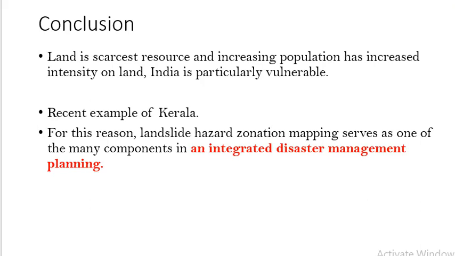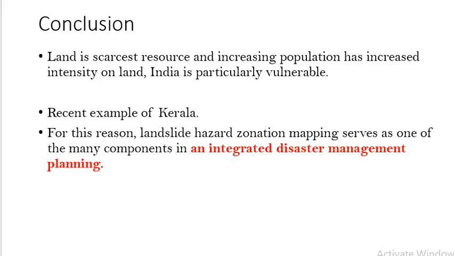In the conclusion, you can write that landslide hazard zonation mapping serves as one of the components of integrated disaster management planning, and you can also highlight the importance of land, and specify that land is the scarcest resource, and the increasing population pressure has also increased the intensity on the land, and India is particularly vulnerable to landslide hazards.